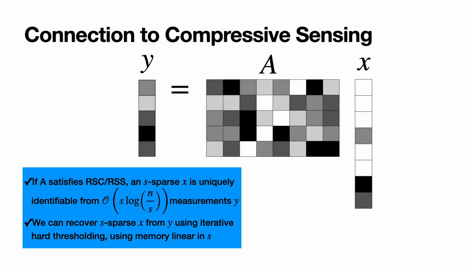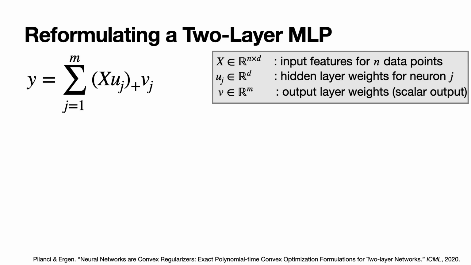Moreover, this recovery process can be done with memory linear in the number of non-zero entries in x, using a simple algorithm called iterative hard thresholding, or IHT. IHT is essentially gradient descent, with the restriction that we only keep track of the largest magnitude entries in x at each iteration. To leverage this result for our goal of finding the weights of a sparse neural network, we need to reformulate our two-layer MLP training process as a linear sensing problem.